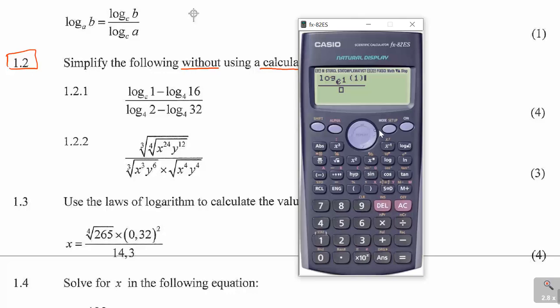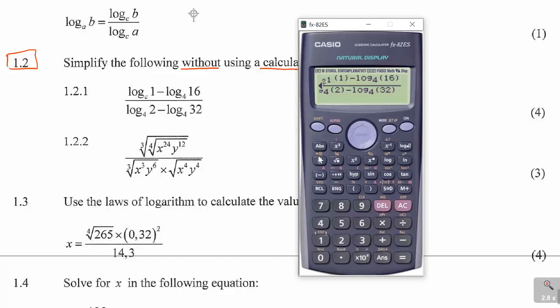1, then it's minus log 4 in 16 in base 4, and then that is log 2 in base 4 minus log 32 in base 4.